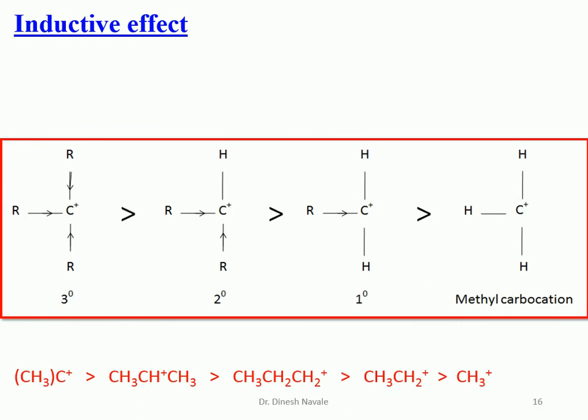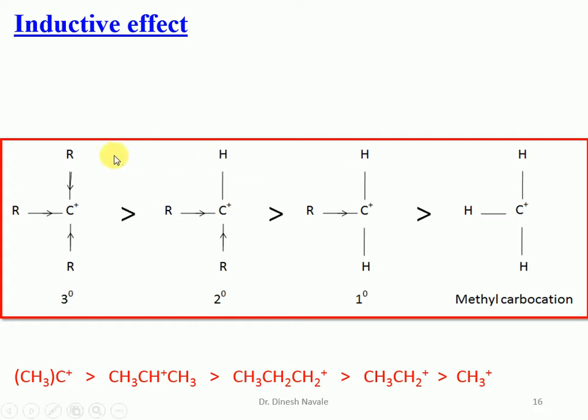So first will be the inductive effect. In inductive effect, we are going to observe this is the tertiary carbocation. Second structure will be the secondary carbocation. Third will be the primary carbocation, and last will be the methyl carbocation. Now, the tertiary carbocation is surrounded by 3 alkyl groups, the secondary carbocation by 2 alkyl groups, whereas the primary carbocation is surrounded by 1 alkyl group, whereas the methyl carbocation does not contain any alkyl group.